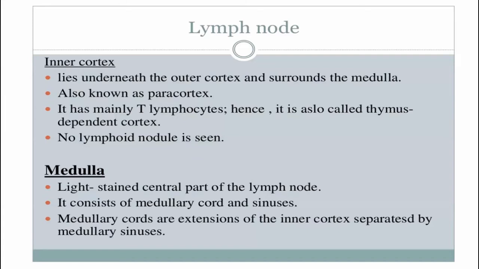This can be your MCQ question. What is the particular site in a lymph node which is devoid of lymphatic nodule? The answer will be paracortex. This can be your MCQ. There is no lymphatic nodule, no lymphoid follicle in the paracortex of a lymph node, while the outer cortex and medulla, these two parts of a lymph node, do possess lymphatic nodules. Clear?